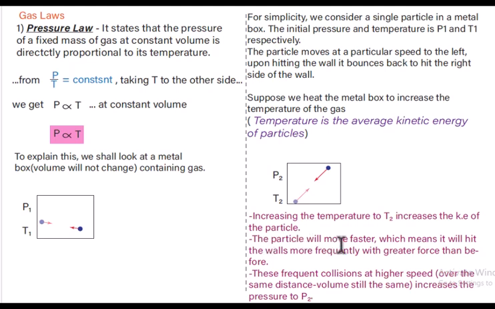The particle will move faster, which means it will hit the walls more frequently, and we saw that. It will hit the walls more frequently with greater force than before. These frequent collisions at high speed over the same distance, because volume is still the same, increase the what? The pressure.